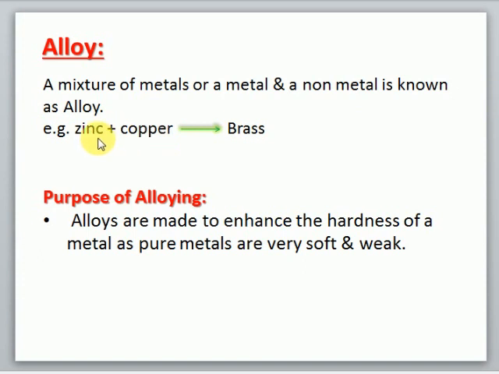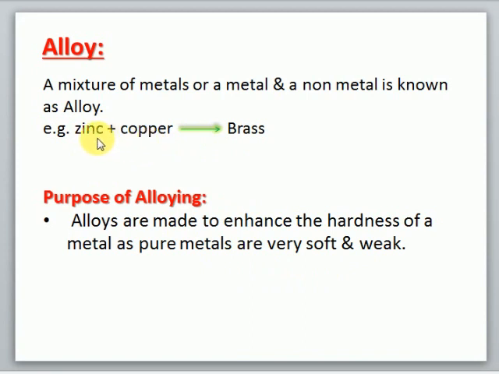But now the question is why we mix metals together or why we mix a metal with a non-metal. The purpose of alloying is to make the metals hard. Alloys are made to enhance the hardness of a metal as pure metals are very soft and weak. So to enhance their hardness, we mix them together because the mixture will be harder than the constituent metals.